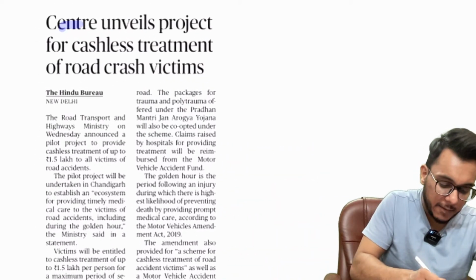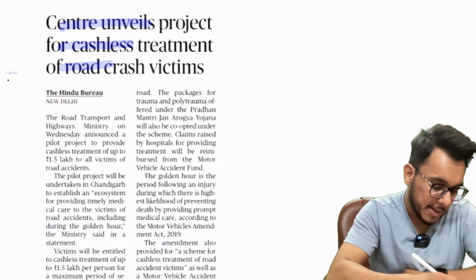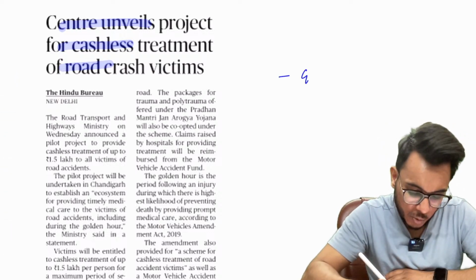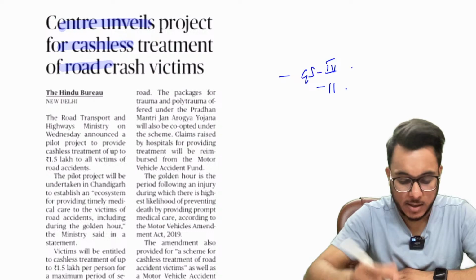Okay, moving on. Center unveils project for cashless treatment of road crash victims. Now, this article we are going to see with respect to GS paper number 4 ethics and GS paper number 2 social justice.